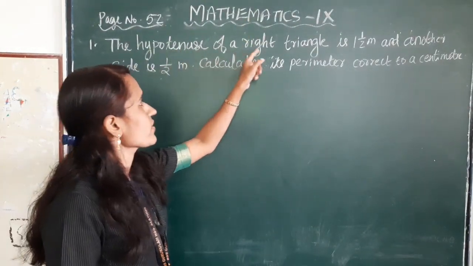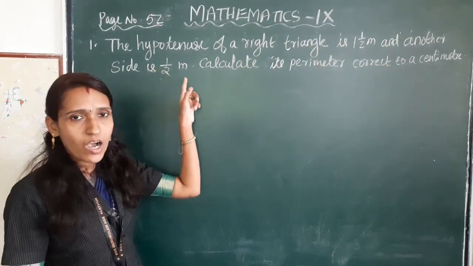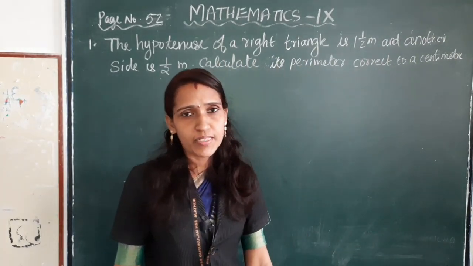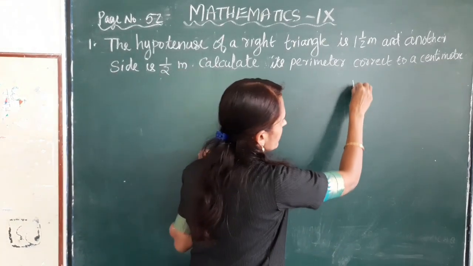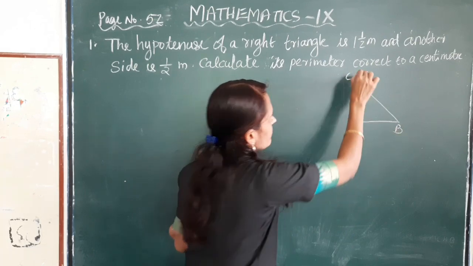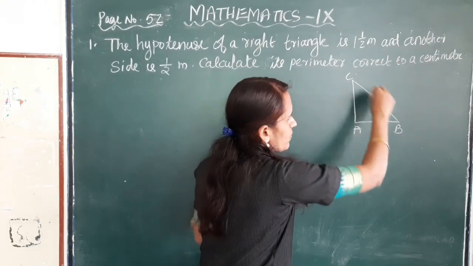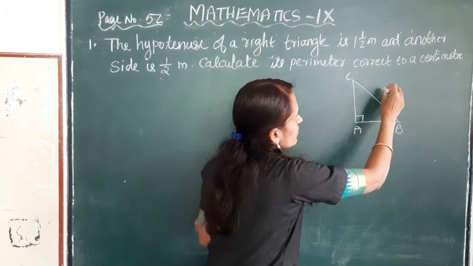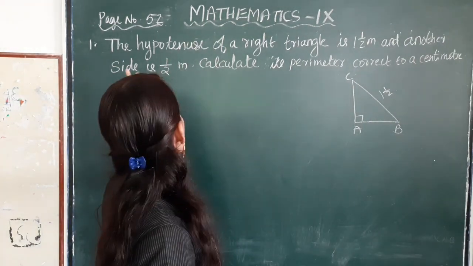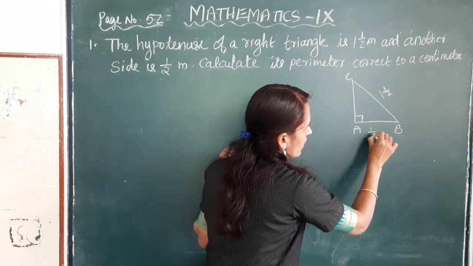Let us do a problem. The hypotenuse of a right triangle is 1.5 meter and another side is half meter. Calculate its perimeter correct to a centimeter. First, we have to draw a right triangle. Mark it as ABC. Hypotenuse of a right triangle is 1.5 meter. Here BC is its hypotenuse. So 1.5 meter. And another side is half meter. So we have to take AB is half meter.